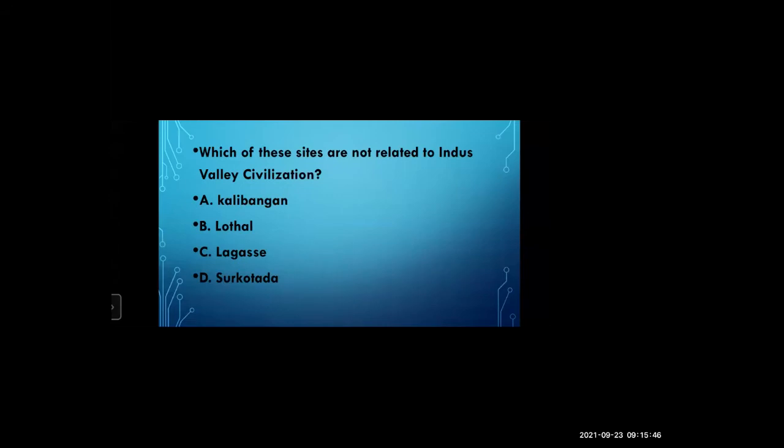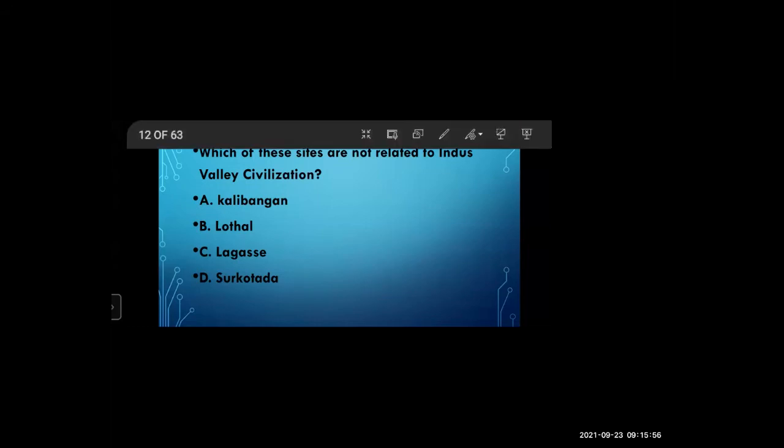Next question. Which of these sites are not related to Indus Valley civilization? C, ma'am. Lothal? Yes, very good. The answer is legacy, because similar sites are found at Kalibangan, Lothal and Surkotada also. Legacy is the odd man out.